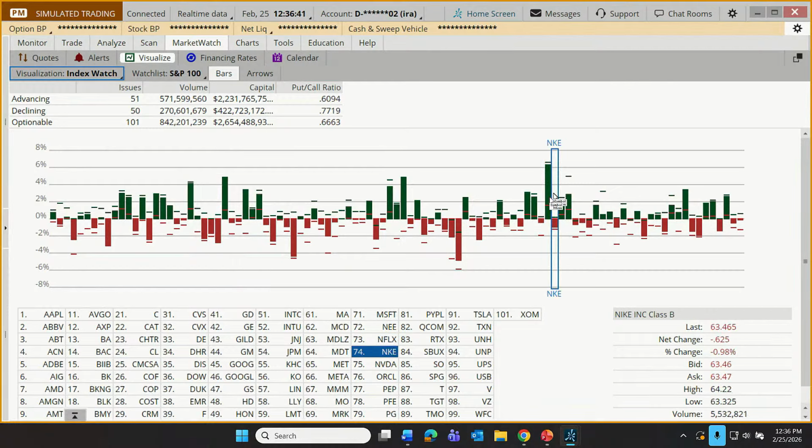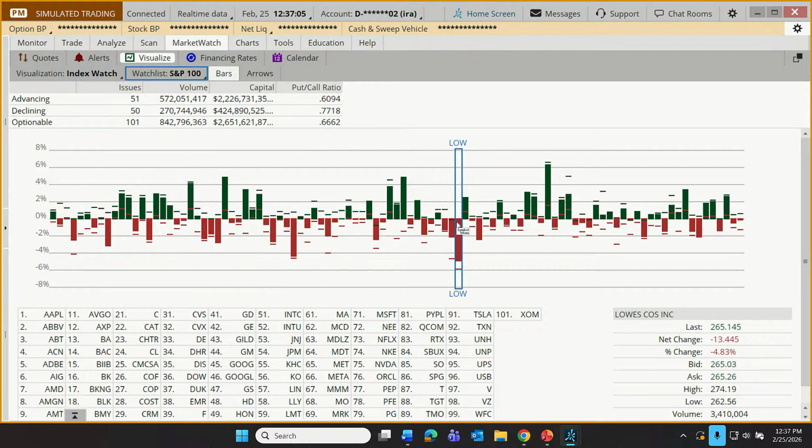But it is nice. I can just look at, let's say, the tallest green bar, there's Netflix. That's the company in the S&P. In this case, it's actually the S&P 100 that I've selected here. We can change that if we want to right up there. But Netflix, strongest S&P 100 company. It looks like Lowe's is having the worst day of the S&P 100.